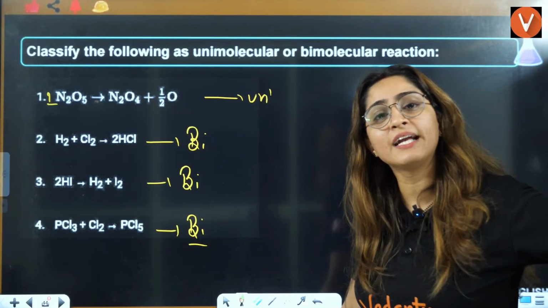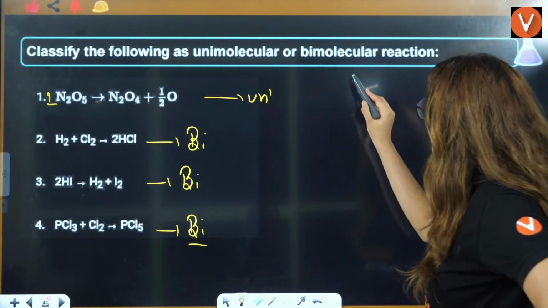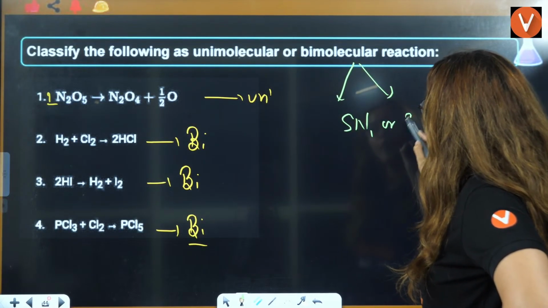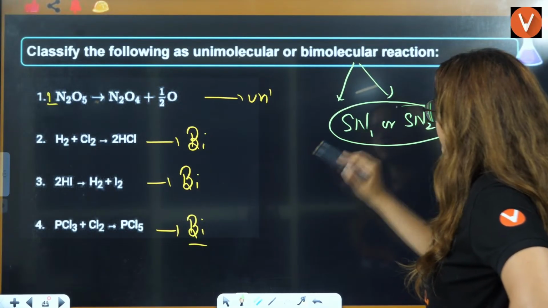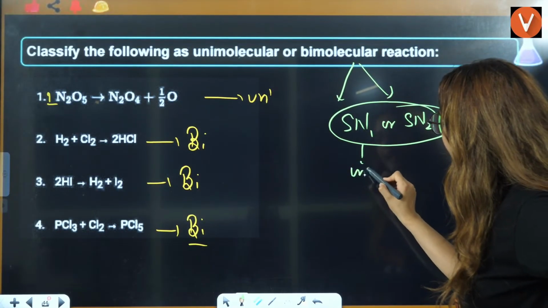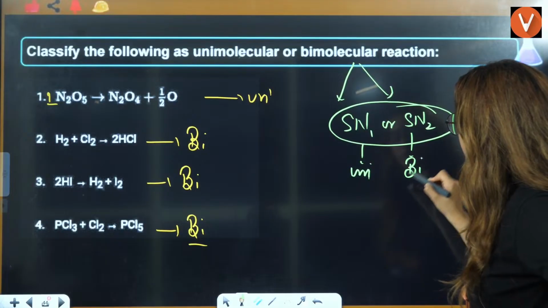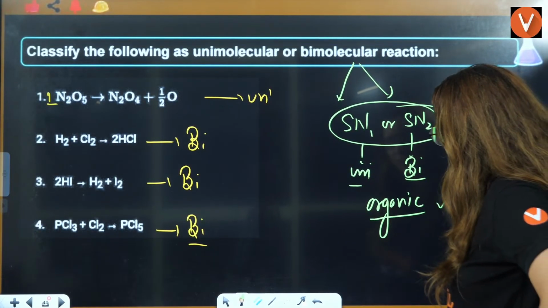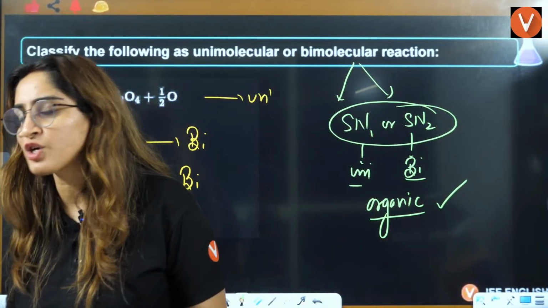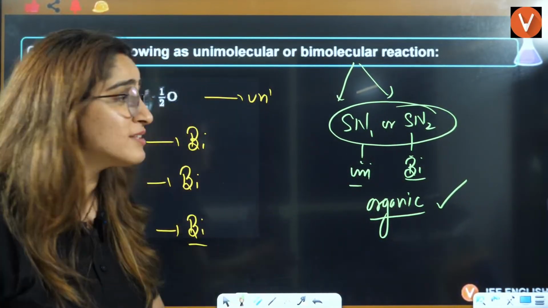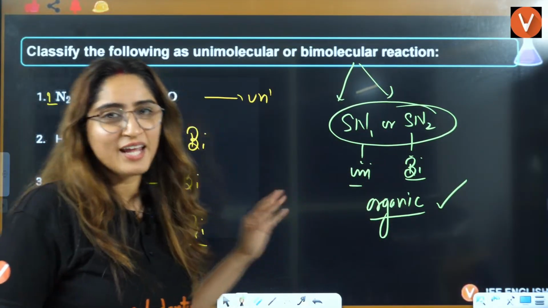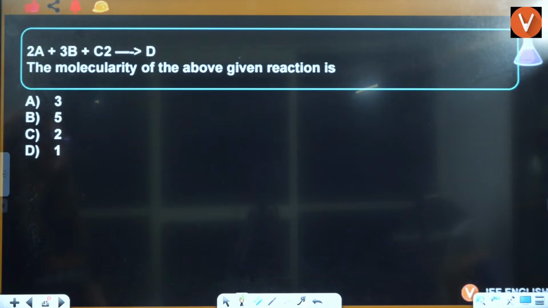Now, in detail, we will learn about unimolecular and bimolecular reactions. That is SN1 and SN2 reactions. This is a unimolecular reaction. This is a bimolecular reaction. We will learn this in organic chemistry. In your first chapter of organic chemistry of class 12, haloalkanes and haloarenes, you will learn about SN1 and SN2. That is related to this thing, right? We will learn about that there.